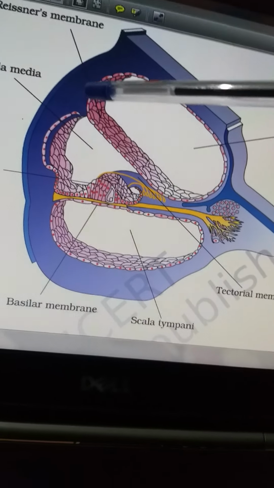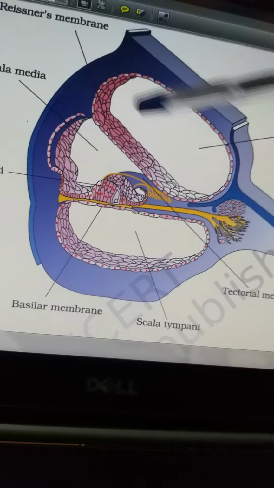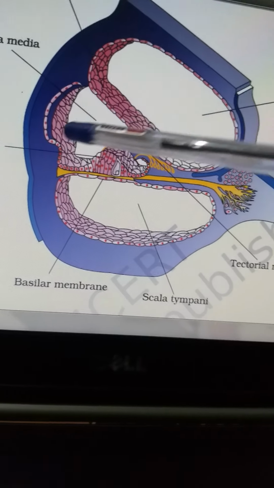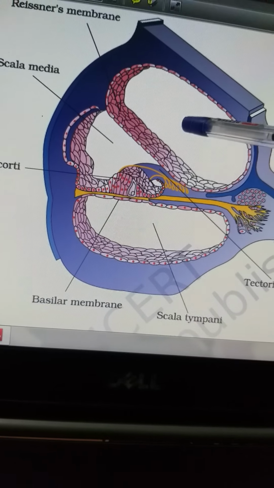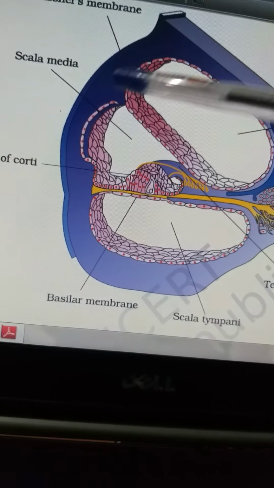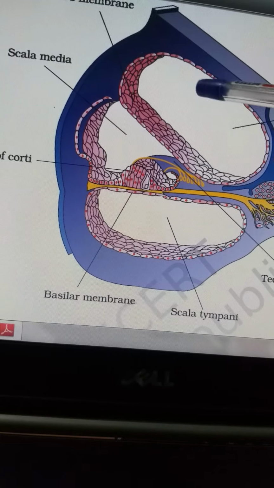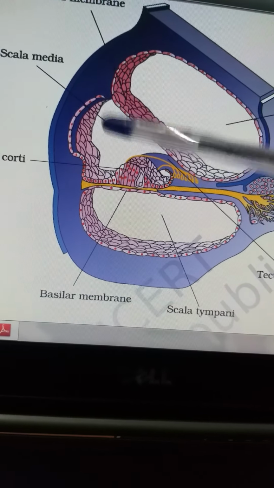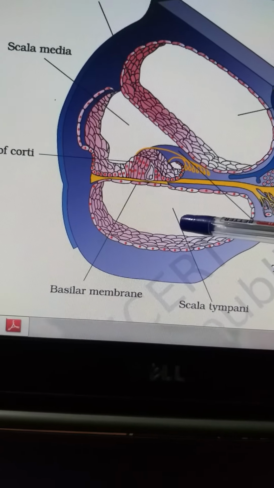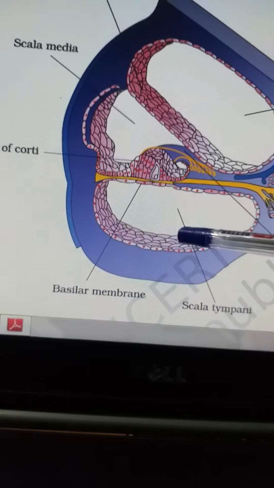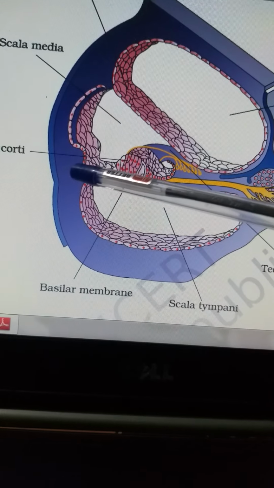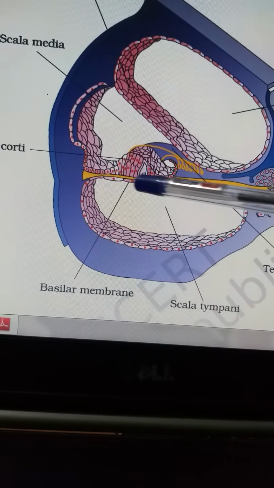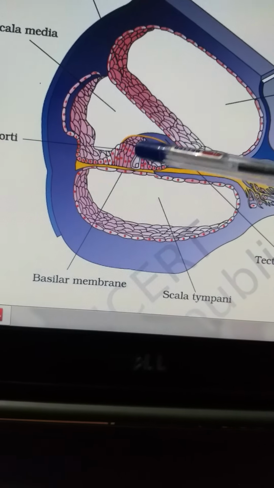Now within the bony canal, you find these membranes, the vestibular membrane, and these gaps are known as scala vestibuli. Vestibule means a gap. Scala vestibuli is the anterior part, scala media is the middle part, and here this is scala tympani. So these are three, and here you see a basilar membrane is there, and here we have the organ of Corti.